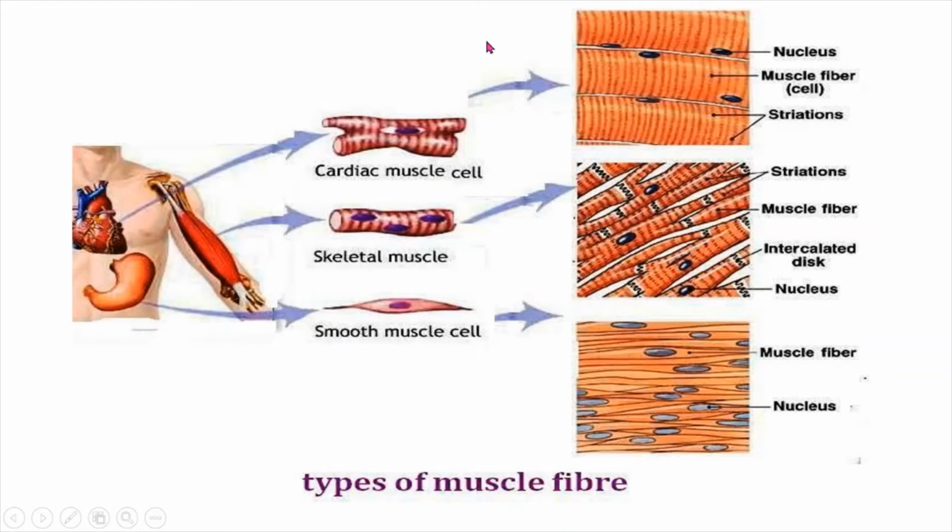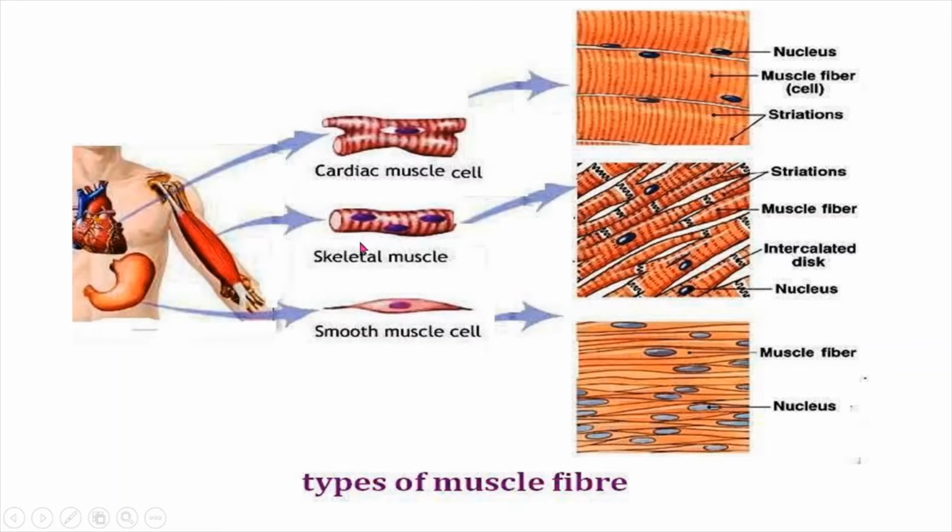And there are types of muscles in the human body. What types of cells are present? We have three types of muscle cells: cardiac muscles, skeletal muscles, and smooth muscles. See, in each and every cell in the human body also we have a nucleus. Cardiac muscles are present in the heart, skeletal muscles are attached to the bone, and then smooth muscle cells.